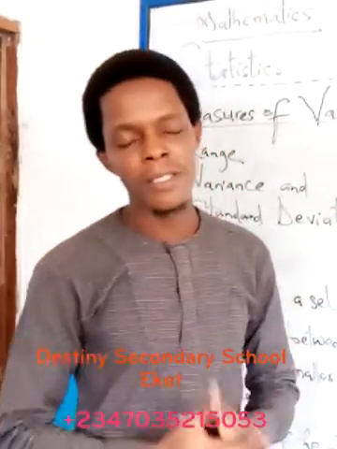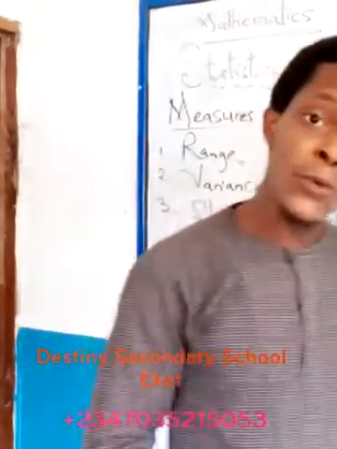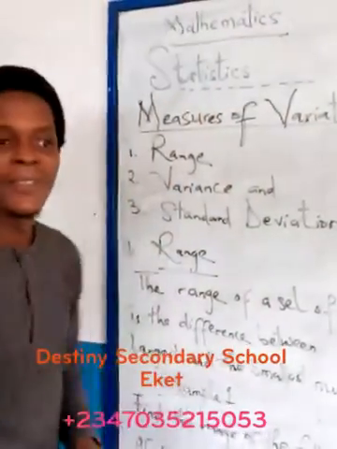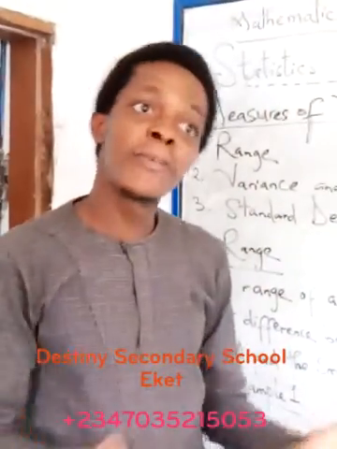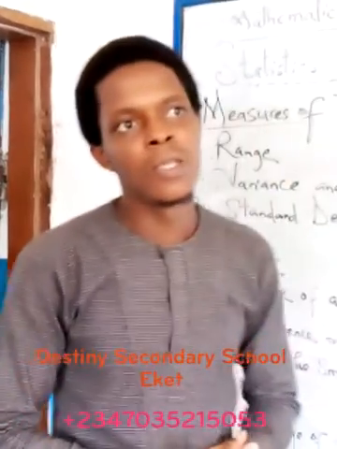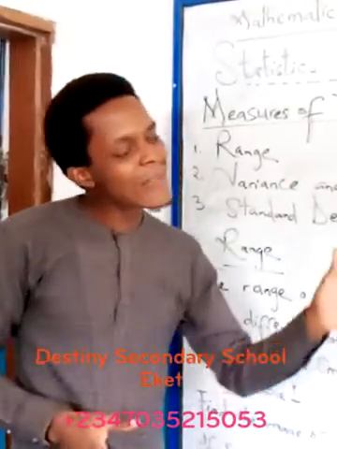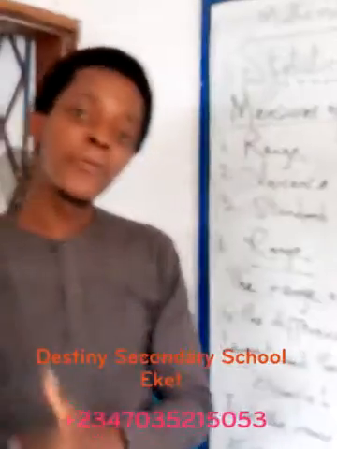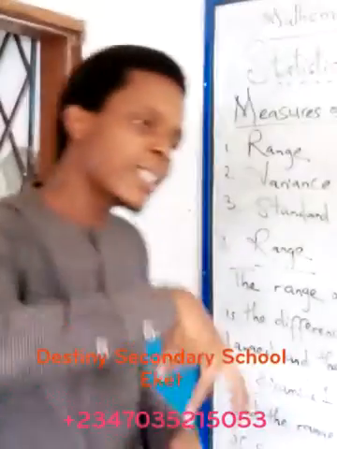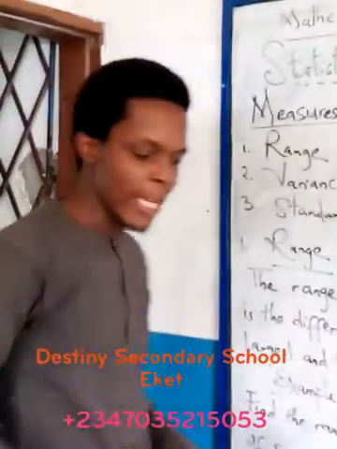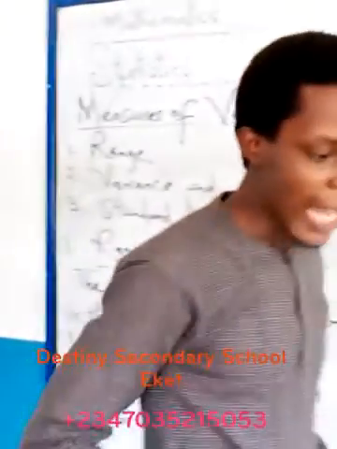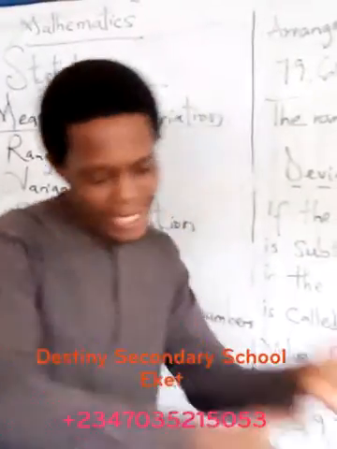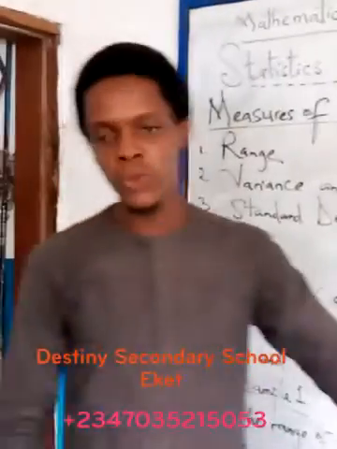In the house of 5 persons, 3 might like fufu, while 2 might prefer eating rice. There's a difference, there's a deviation. A set of persons are following a certain pattern, and another set are saying no, we don't like this route, we want to take this route.